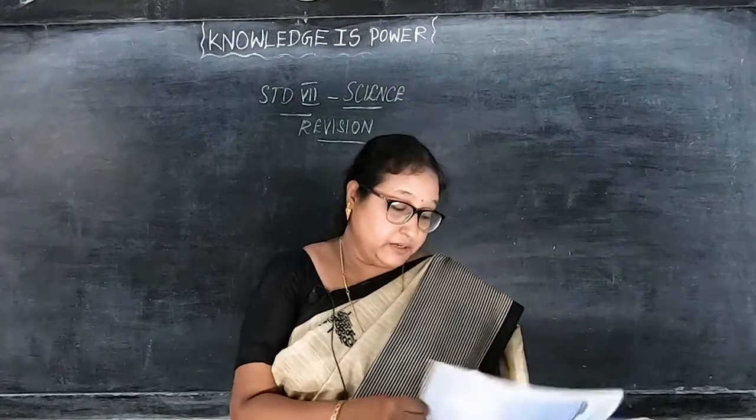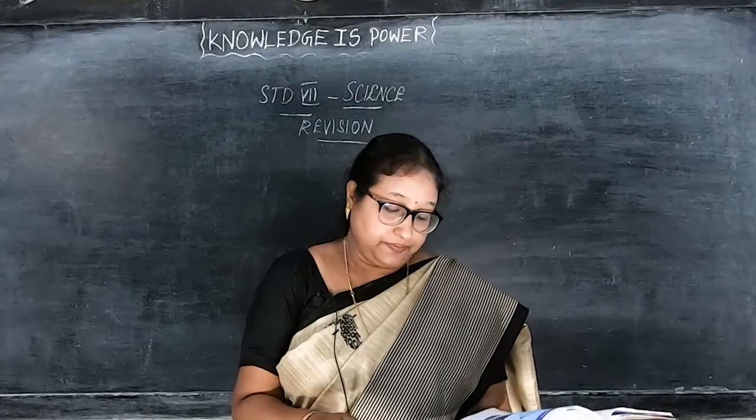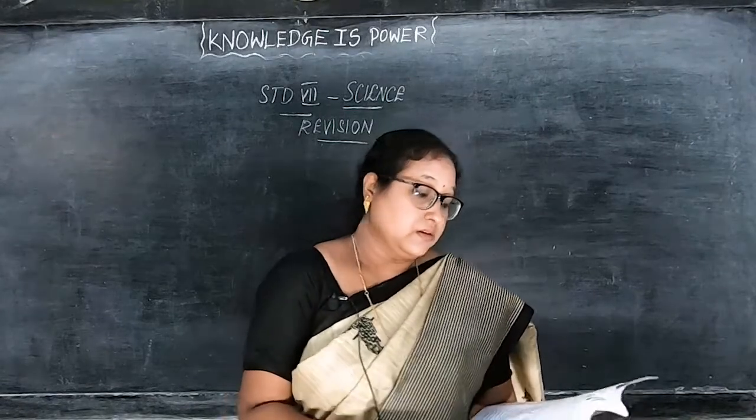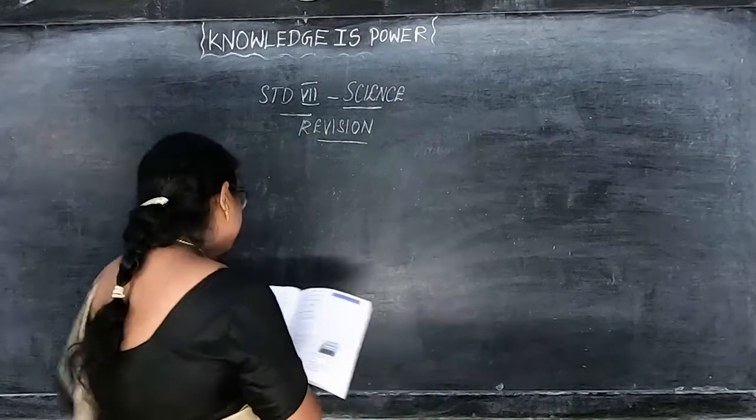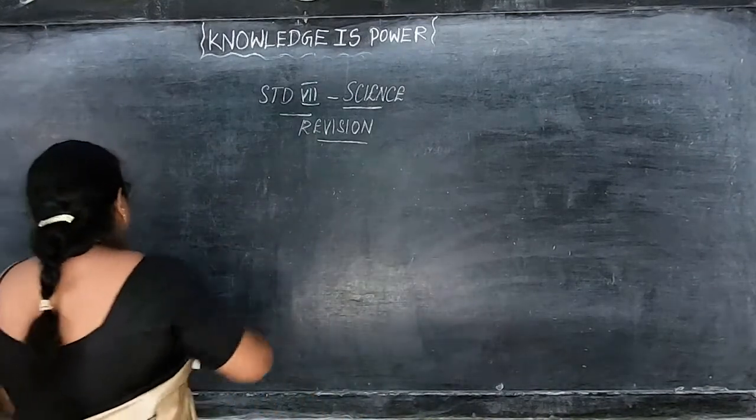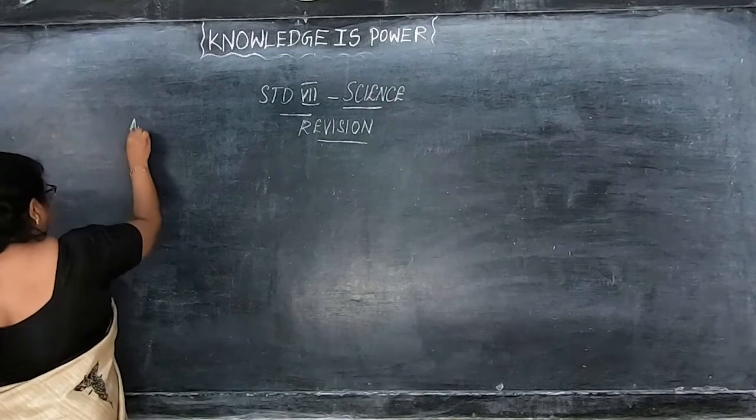Page number 7. The question is, with the help of a diagram, state the laws of reflection. So answer the following.